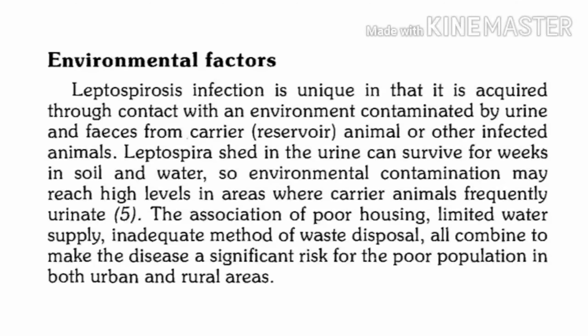Let's turn to environmental factors. What are the various environmental factors? Leptospirosis is acquired through contact with urine of infected animals, as we have already seen. There is more possibility related to improper sanitation, poor housing standards, or if people are not getting safe water for drinking.